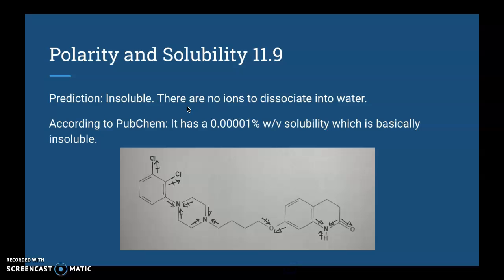Before I forget, I also want to talk about the solubility of this molecule. I predict that to be relatively insoluble because there'd be no ions to dissociate into water. It's also a relatively nonpolar molecule. There are some polar aspects of the molecule, but a lot of that gets canceled out by the different directions of the polarities. And according to PubChem, it has a 0.00001% weight to volume solubility, which is basically insoluble. It means it's pretty much not going to dissolve in water.